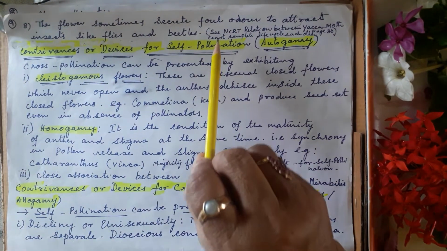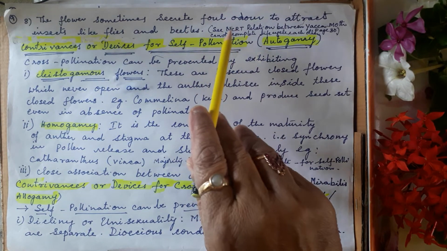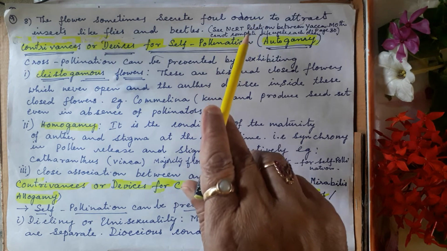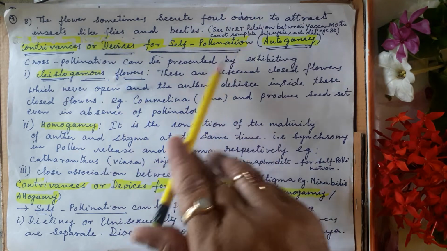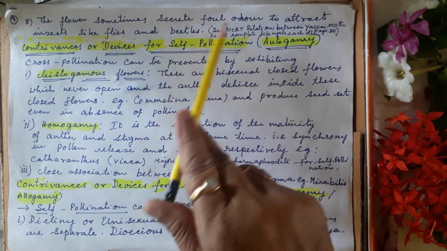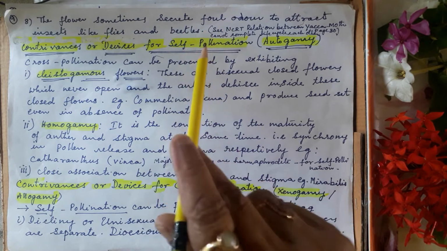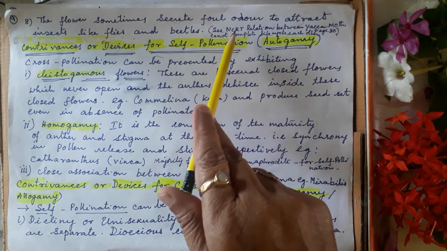The flower sometimes secretes a foul odor. For example, in December you will see one of the Alstonia trees, or devil tree, which local people call the Chetri plant. That plant gives flowers, and the flowers of that plant have a very bad odor, a foul smell.